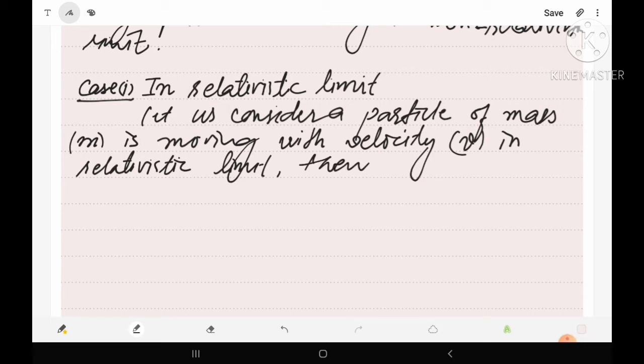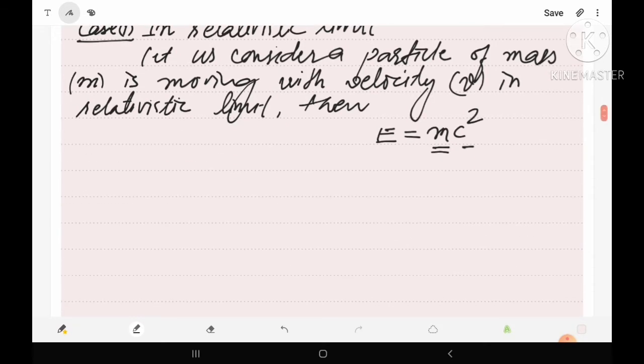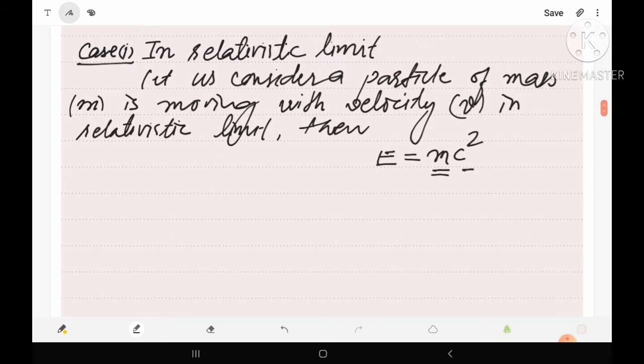Obviously, if we consider the energy of the particle, its energy will be given by Einstein's mass-energy relation, mc², where m is the moving mass of the particle and c is the speed of light, as we know. Now, we have to calculate the phase velocity and group velocity of the particle, or rather of the wave packet, because for the particle a wave or wave packet will be associated. So let us try to find the phase velocity.